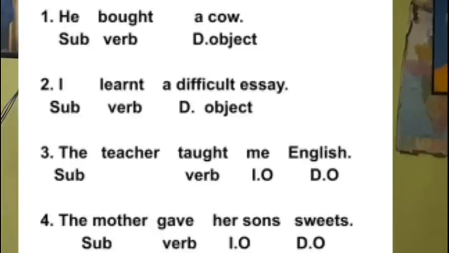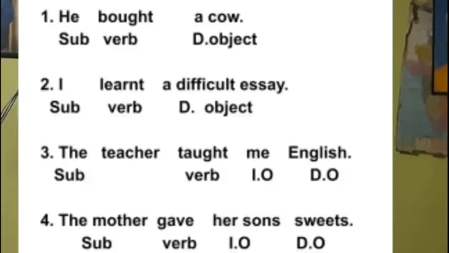I learned an essay. I is the subject, learned is the verb, an essay is the object. The teacher taught me English. The teacher is the subject, taught is the verb, me is an object, English is also an object. The mother gave her son sweets.